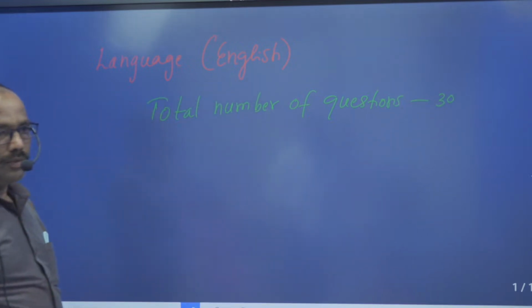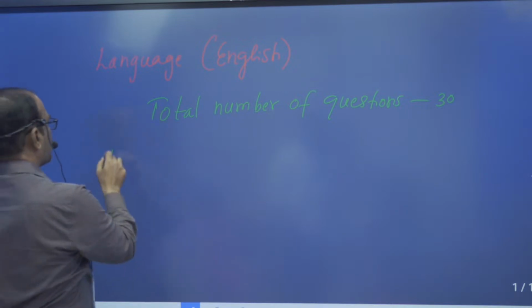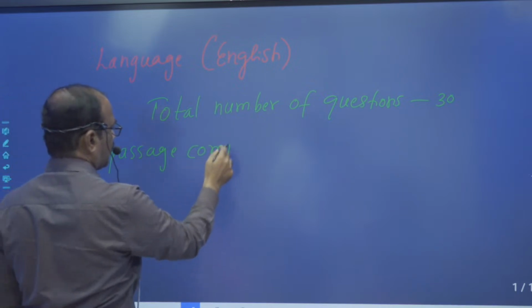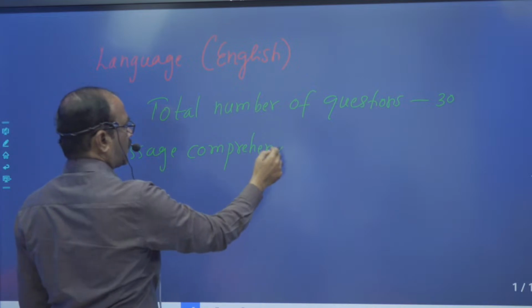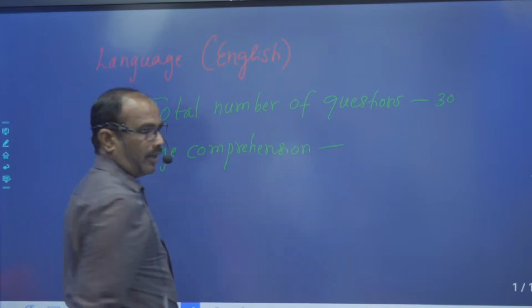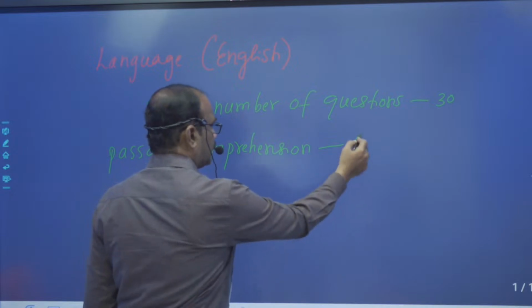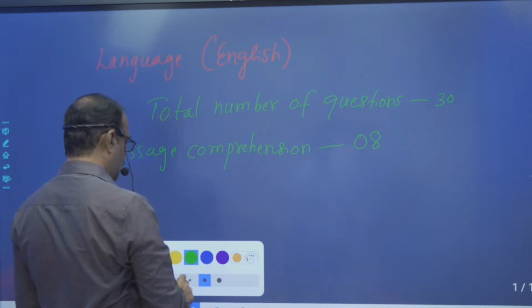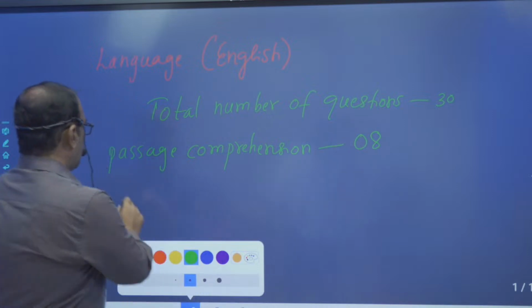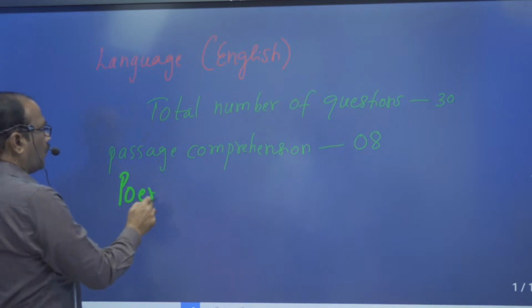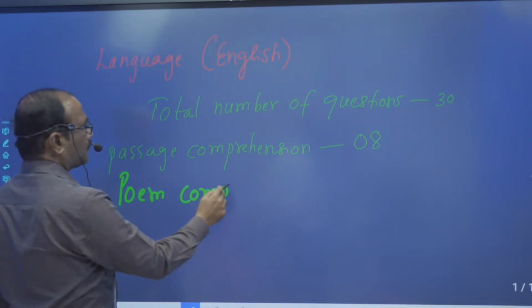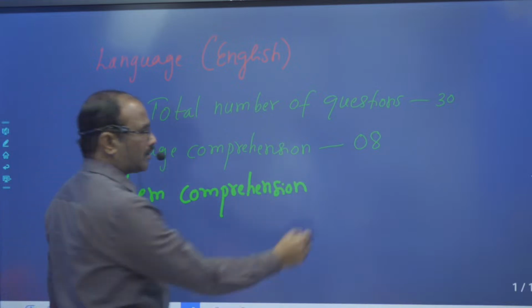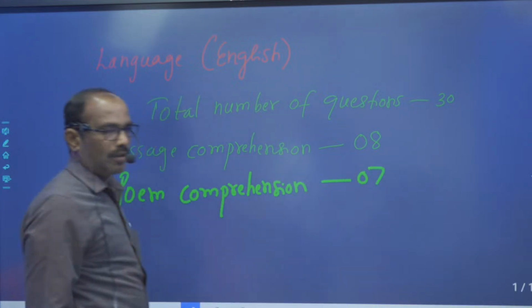And they are divided into, for passage comprehension, we have 8 questions. And poem comprehension, we have 7 questions related to that particular poem.